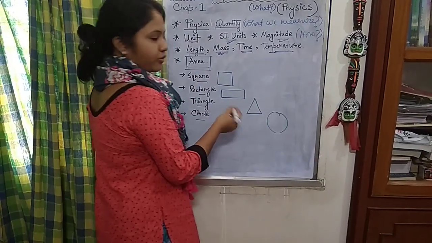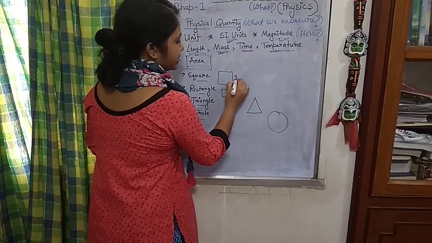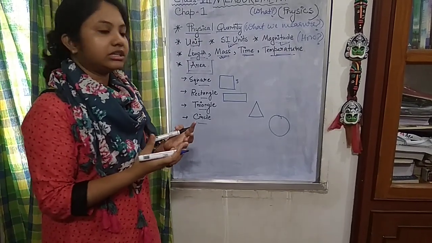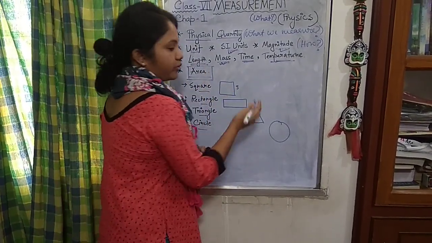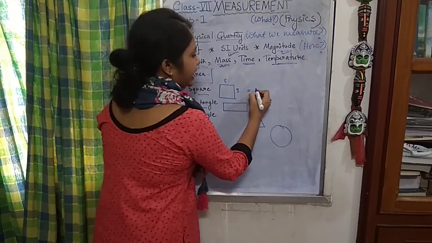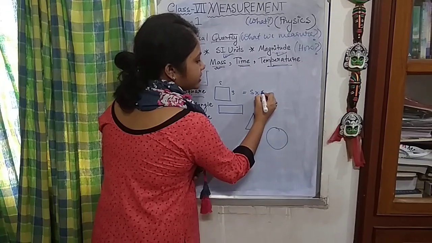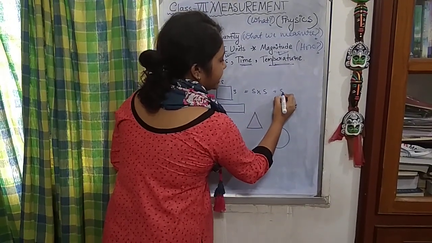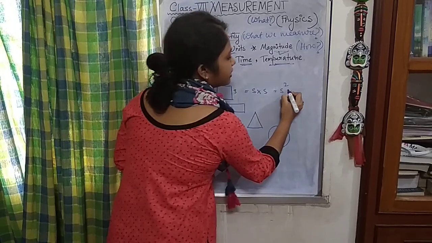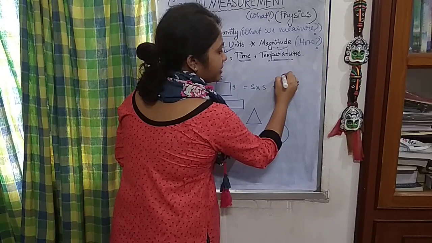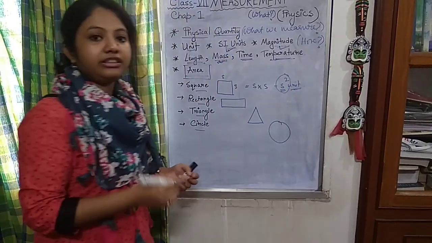Now in case of square, these are the sides, right? So how do we find out the area of the square? All the sides are equal, so it happens to be side into side. So there becomes side square with the unit. Side square will be the magnitude. We always have to write the unit.